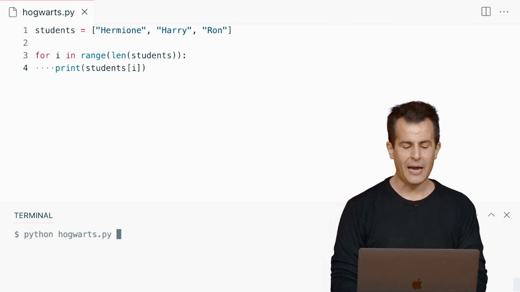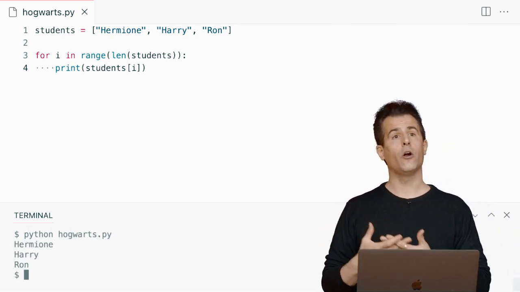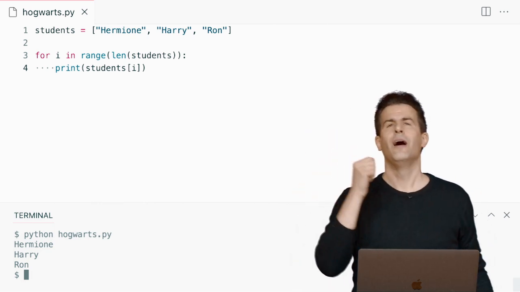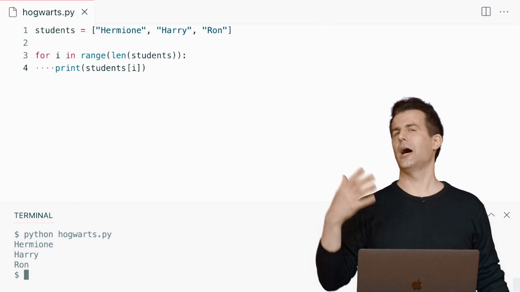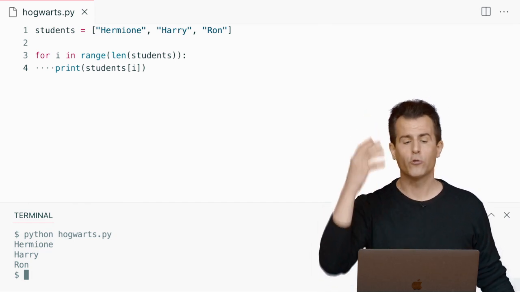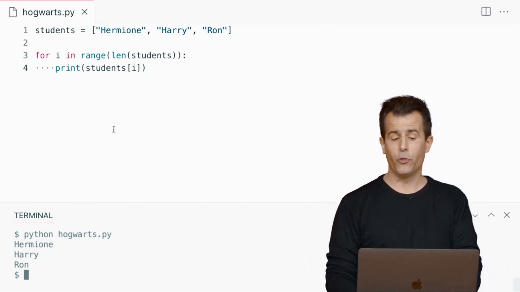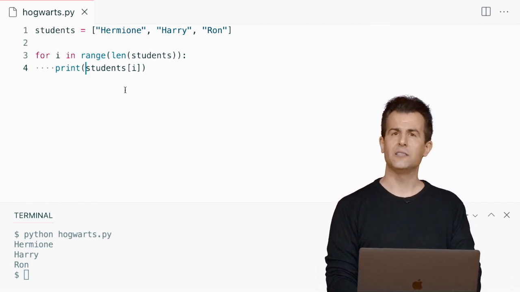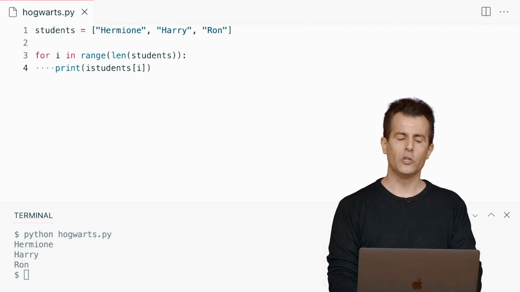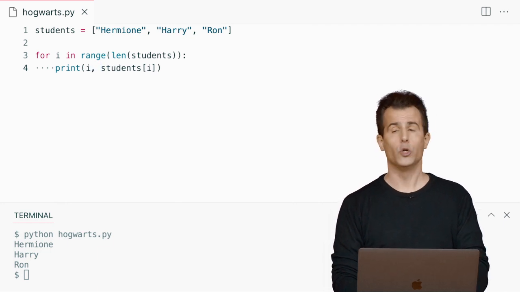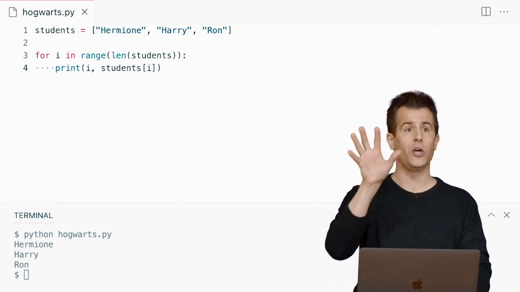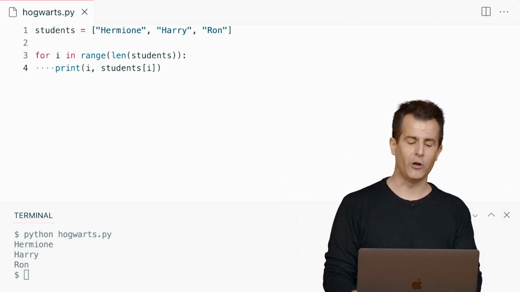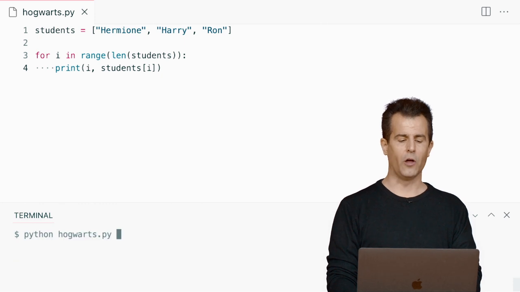Let me do this. Python of Hogwarts.py, enter. There's Hermione, Harry, and Ron. And now if I'm just curious, if I just want to poke around, or maybe I want to do a ranking, like who are the top 3 students in the school or in Gryffindor, well, I can print multiple things at a time, we've seen. Let me print out not just the students at location I, but rather let's print I first, and then the student at location I. So 2 things to print, and we know that print can take 2 arguments. We've seen that before. They'll be separated by a space. Let me go ahead and rerun this.